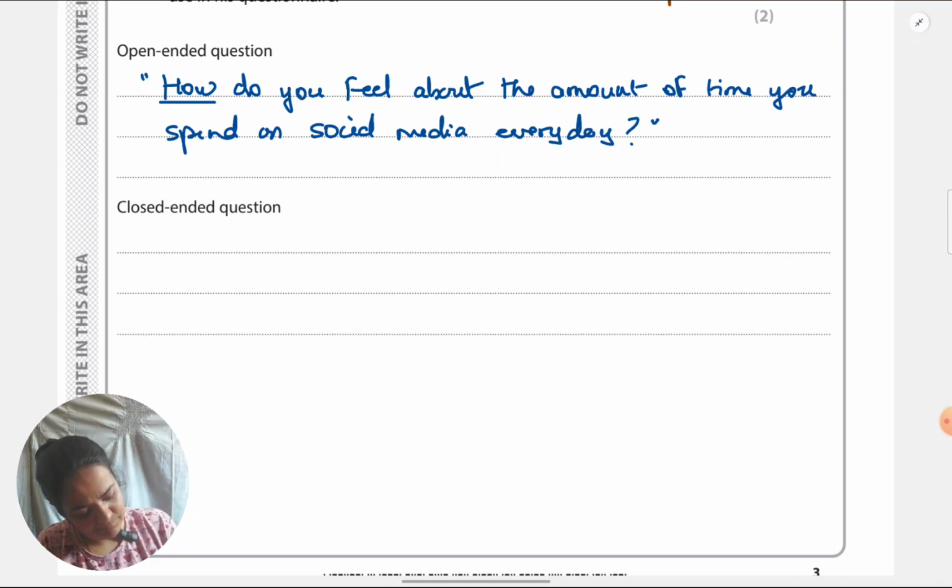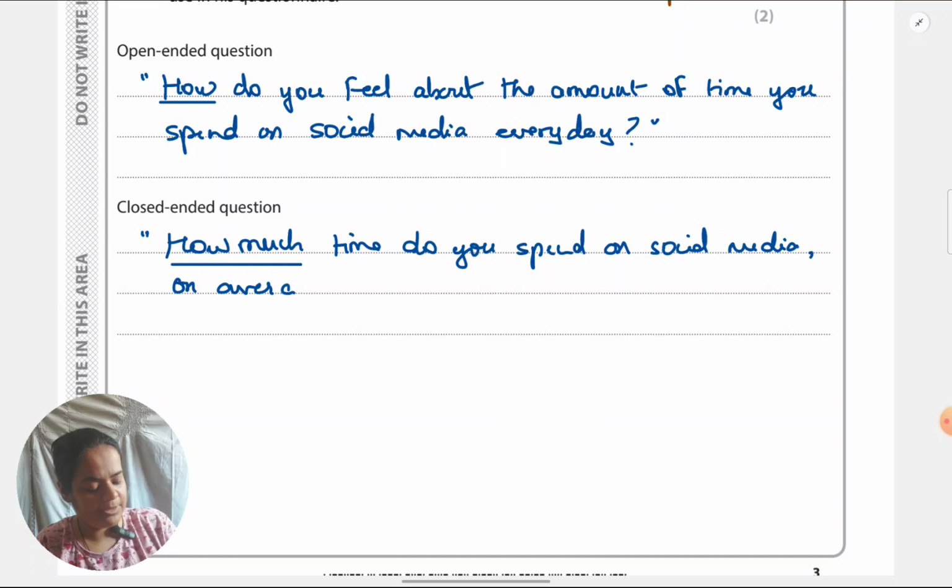How much time do you spend on social media on average in a day? I have to mention on average because it's going to differ from day to day. So then the participant will get confused which day I'm asking about. So I just say on average in a day. The response choices I would like to give is 1, less than 5 hours, 2, more than 5 hours. Of course, I can give more than this also. Response choices could be say 2 hours, 4 hours, 6 hours, something like that.